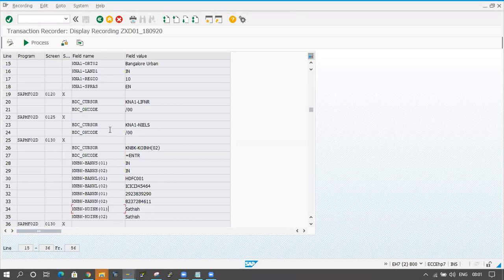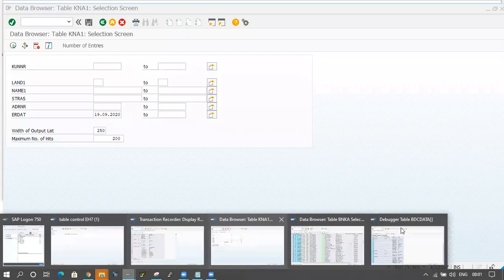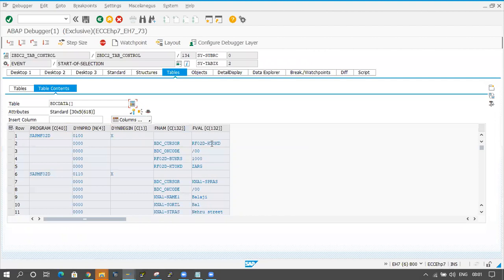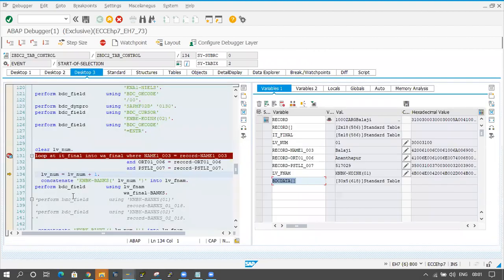Now I am passing the second record. I am looping the second record. Click on back button. Click on F5 button. Concatenating in place of this one, in place of 02, 02 is coming. LV_NUMBER equal to LV_NUMBER plus 1. 02 is coming. Now I am concatenating this. Click on F6.